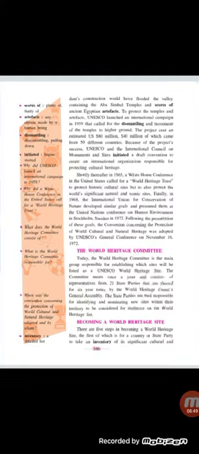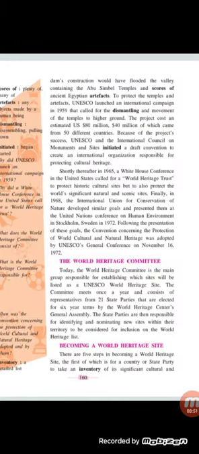World Heritage Committee. Now, what is the World Heritage Committee? Today, the World Heritage Committee is the main group. Okay, it's a group of people responsible for establishing which sites will be listed as UNESCO World Heritage Sites, meaning which sites should be considered as World Heritage Sites. Okay, they select the sites which should get the protection from UNESCO. So this committee works for this.